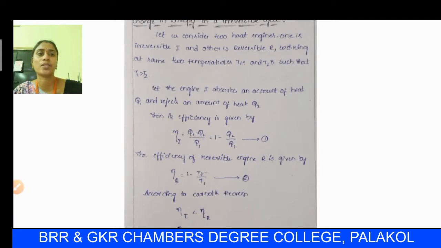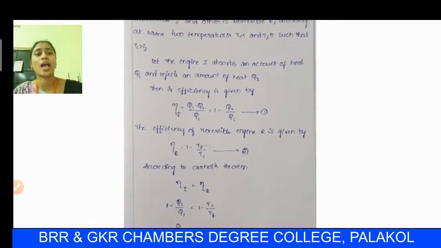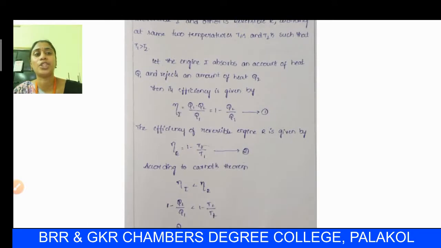These two heat engines are working between the two temperatures T1 kelvins and T2 kelvins, such that T1 is greater than T2. Considering T1 is greater than T2, let engine I absorb an amount of heat Q1 and reject an amount of heat Q2.